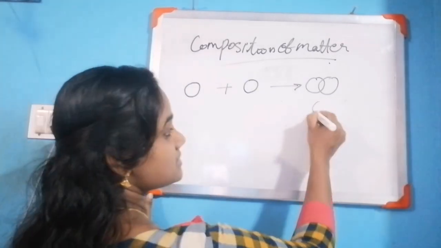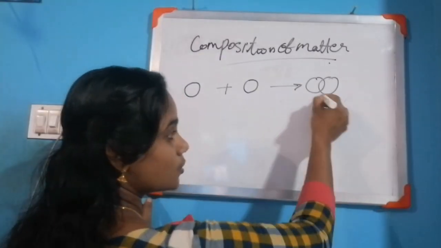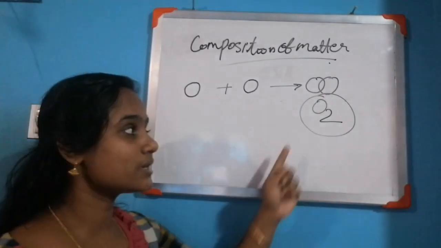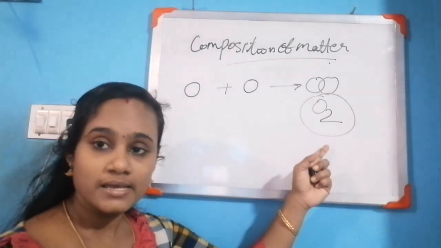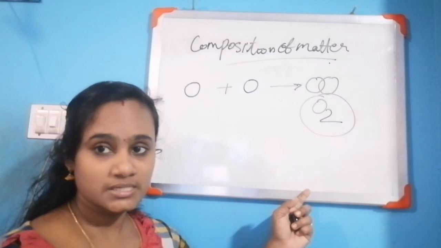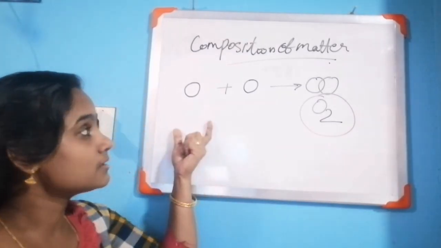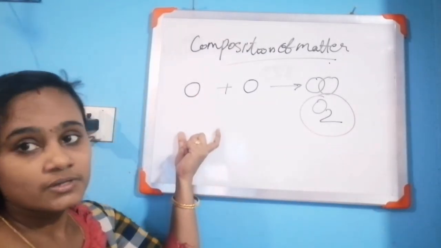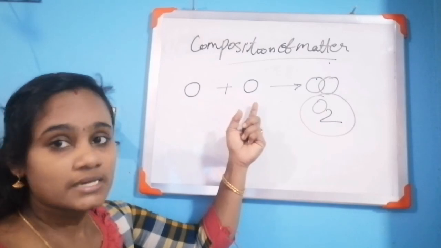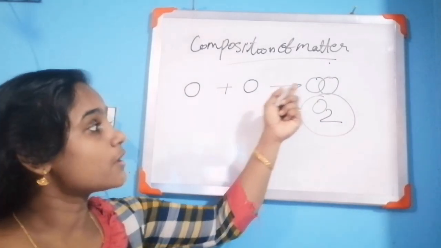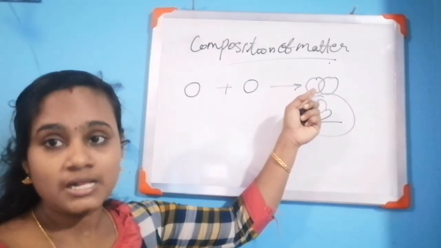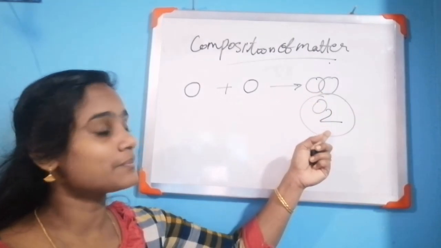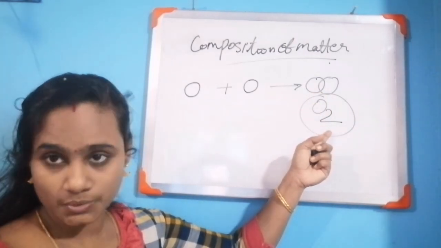We can represent it this way: O2. Oxygen is an atom, and it is combined with another oxygen atom to form an oxygen molecule. This oxygen molecule is represented as O2.